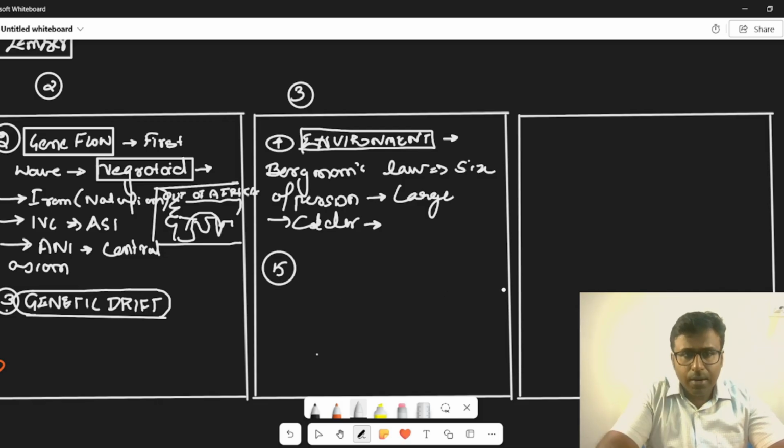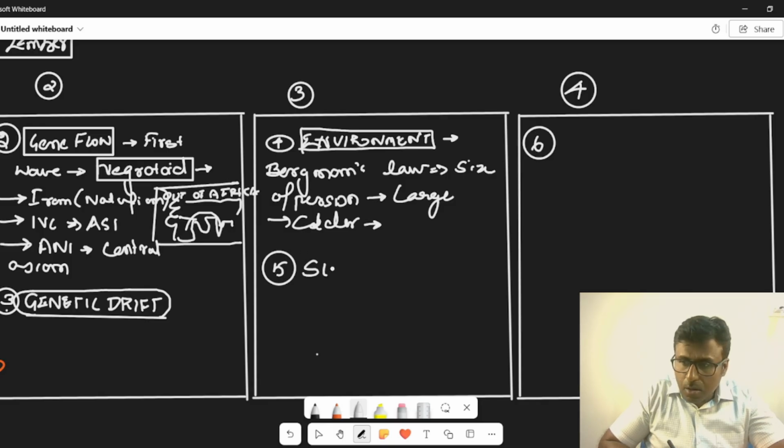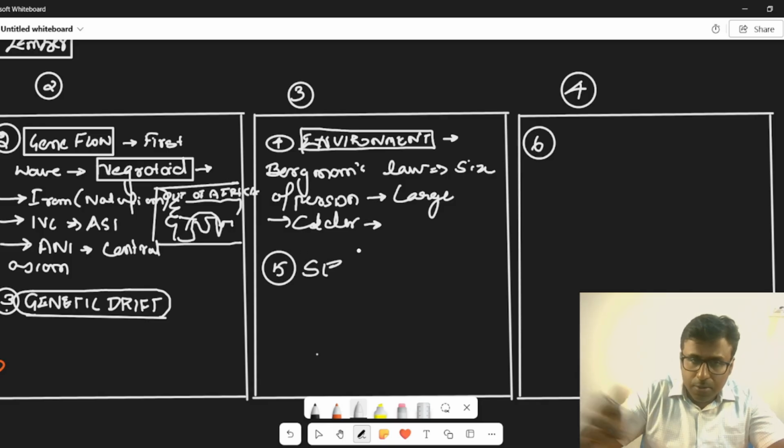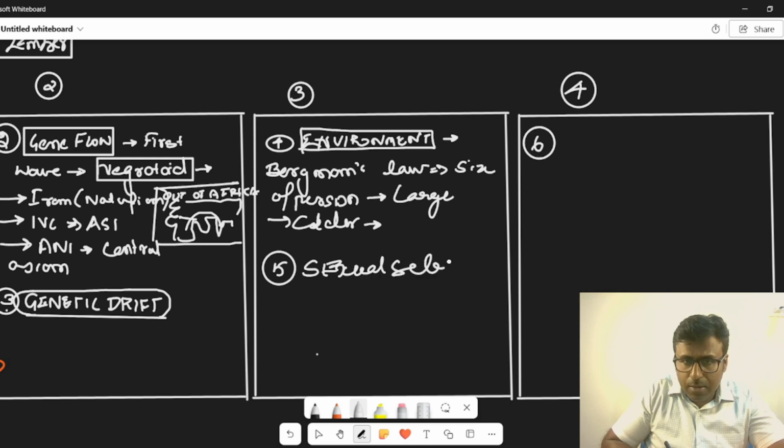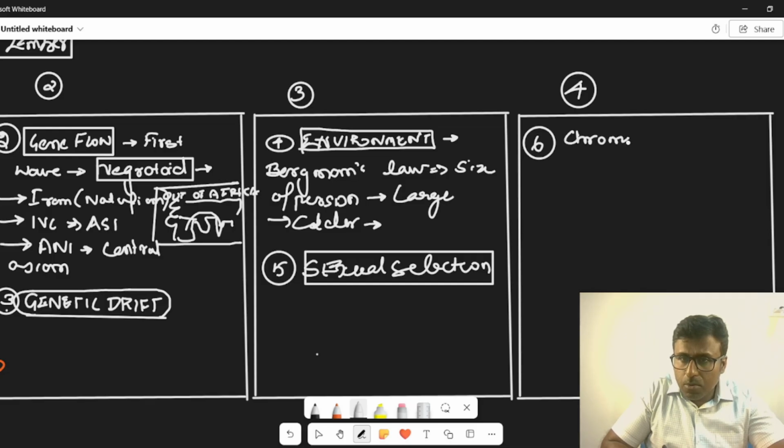Okay, five. I think third page. So this is the fourth page, so I need four, five. Then you can also talk about sexual selection as a force of nature. Sexual selection was also something that Darwin gave as a force of evolution. And you can very well talk about chromosome recombination.